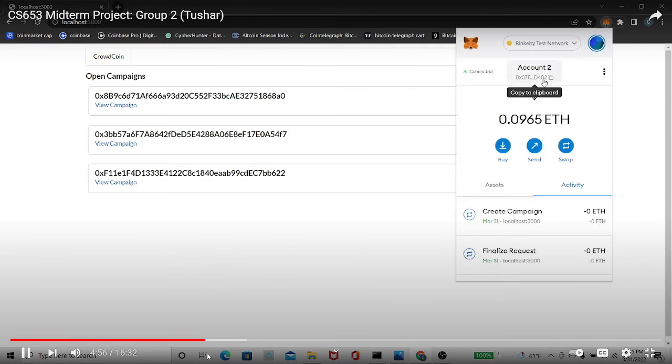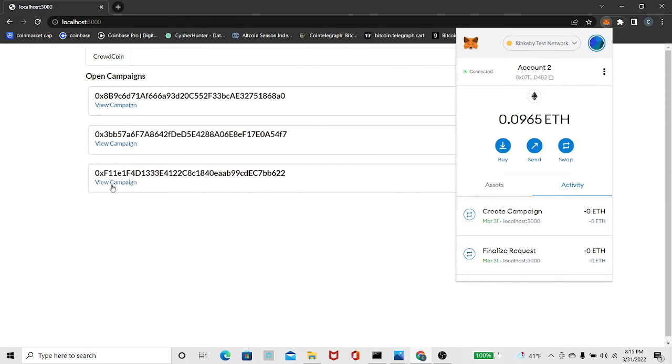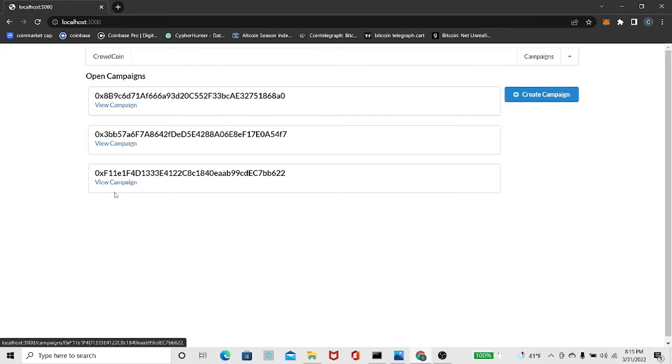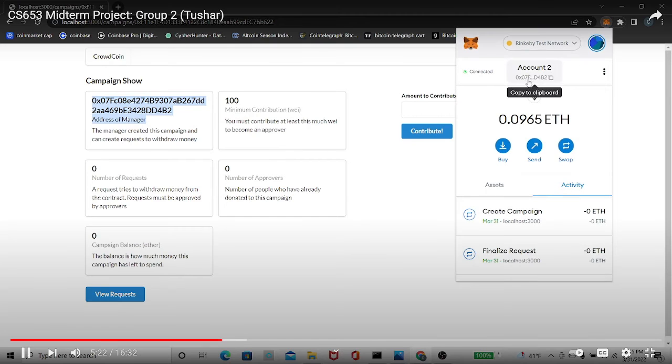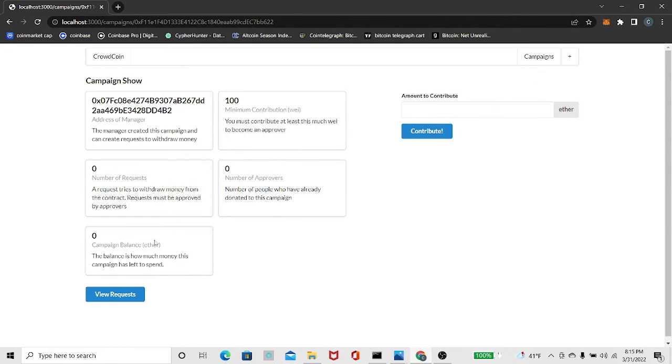So this address 0x07f is the address that actually created the campaign. So if I click over here, this is the campaign that we just created, view campaign. See, this address is the address of the manager who actually made this contract. If you go back to MetaMask, you will see 0x07. That's the same address. Over here, we'll see that your number of requests, number of approvers, campaign balance, minimum contribution